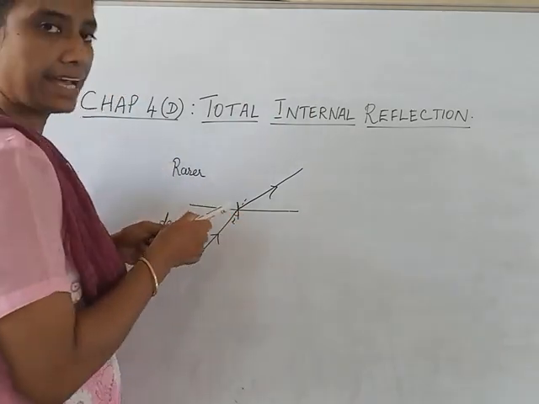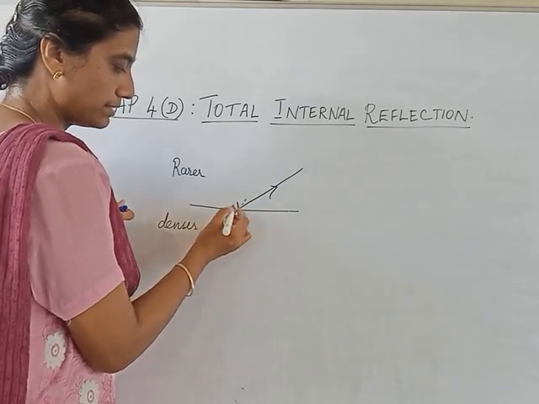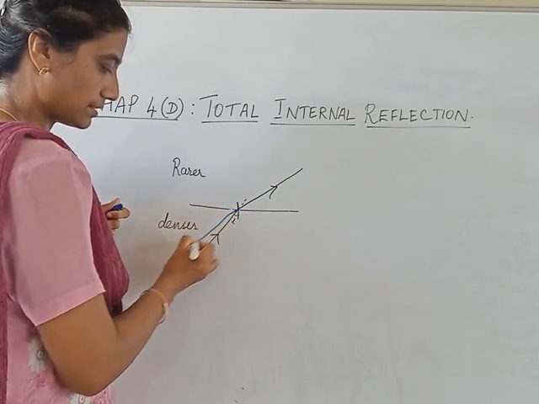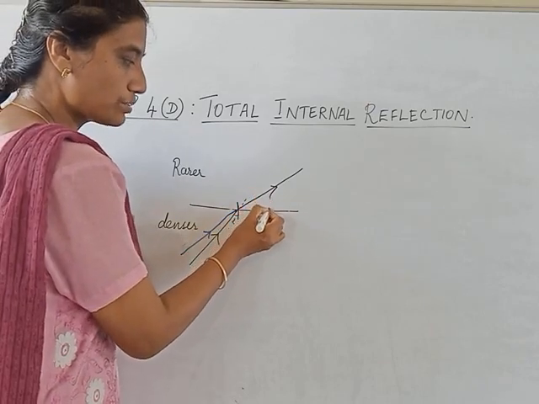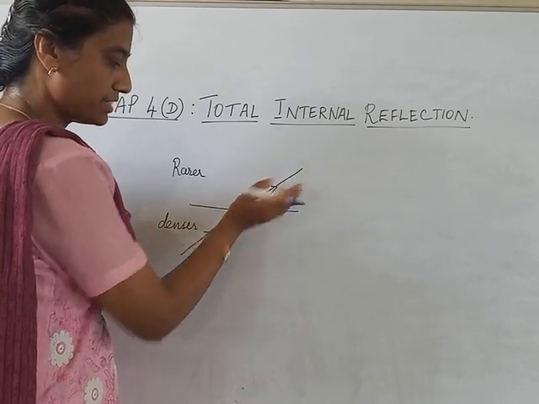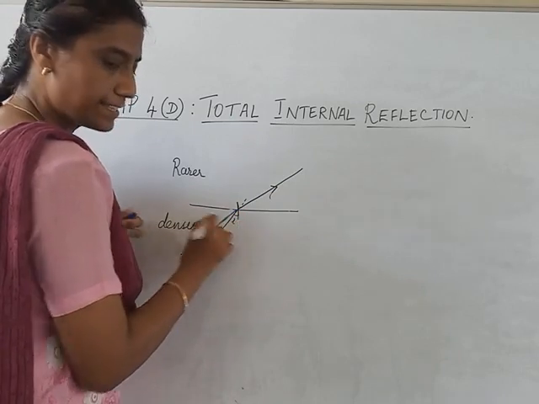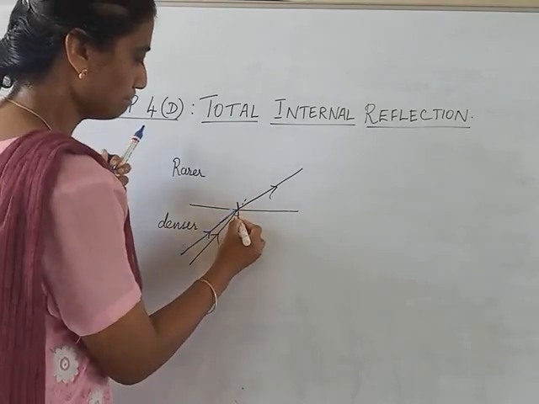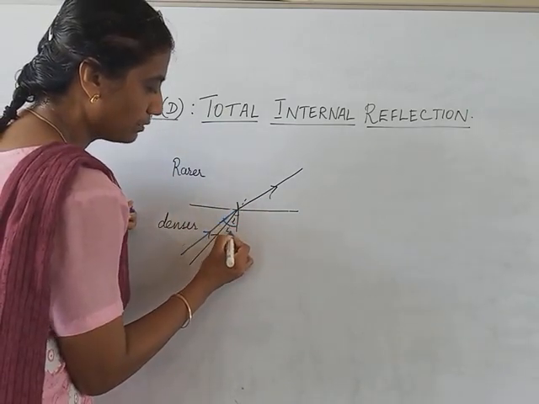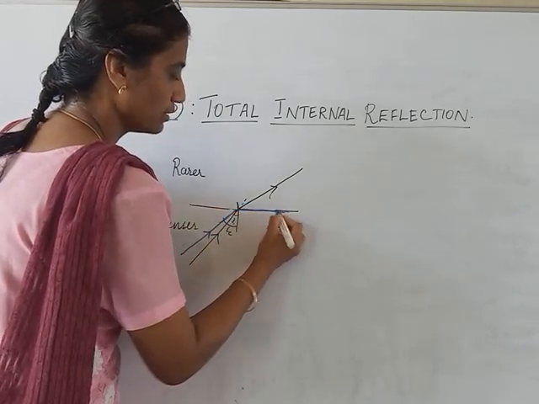If I increase the angle of incidence, or if I shift this ray like this, then this ray will also shift, the angle of refraction will be increasing, and there will be a point when the angle of incidence becomes equal to a particular angle called critical angle, then the refracted ray will go like this.